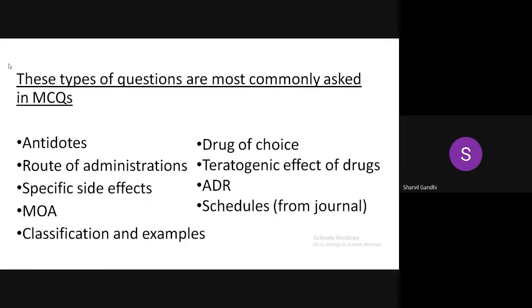The most common types of questions usually asked in MCQs will be direct ones, like antidotes, for example for paracetamol; route of administration of special drugs, like nitrates are given by the sublingual route; and specific side effects, like expired tetracyclines can cause Fanconi's syndrome. These are direct questions. Then mechanism of action, like aminoglycosides act by inhibiting protein synthesis. Classifications, and drug of choice for certain conditions, like for syphilis, penicillin is given. Teratogenic effects of drugs, like carbimazole, and ADRs, which will be taught in practicals.